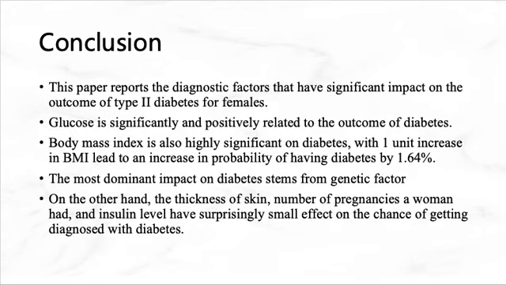In conclusion, this paper reports the diagnostic factors that have significant impact on the outcome of type 2 diabetes for females. Glucose is significantly and positively related to the outcome of diabetes. Body mass index is also highly significant on diabetes, with 1 unit increase in BMI leading to an increase in probability of having diabetes by 1.64%. The most dominant impact on diabetes stems from genetic factor, and on the other hand, the thickness of skin, number of pregnancies a woman had, and insulin level have surprisingly small effect on the chance of getting diagnosed with diabetes.